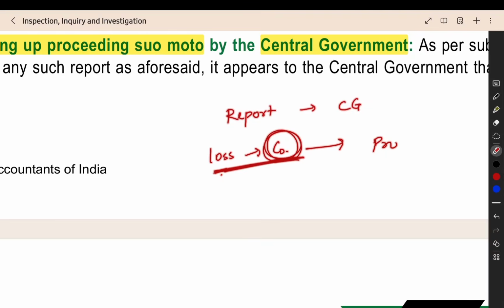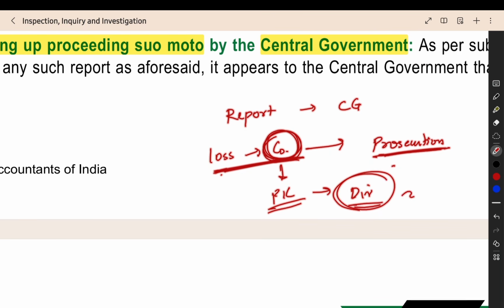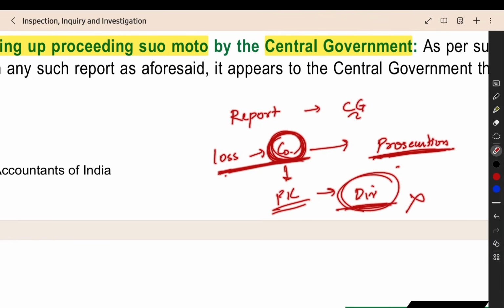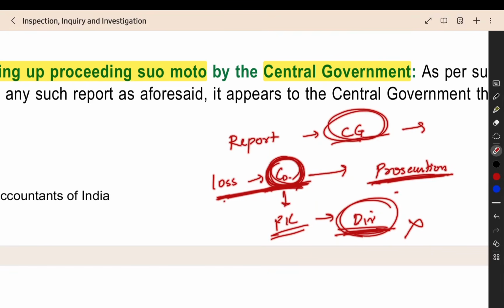They will file a prosecution, or a winding up proceeding against the particular officers or some other person. But here, the persons in charge, who are controlling the management, the directors, are the ones doing the wrong. The directors control the company, so definitely the company will not launch the case. So the central government will launch the case in the place of the company. Normally the company should file the case, but here the company is in the control of the wrongdoers, so the central government will take the place of the company and file the prosecution.